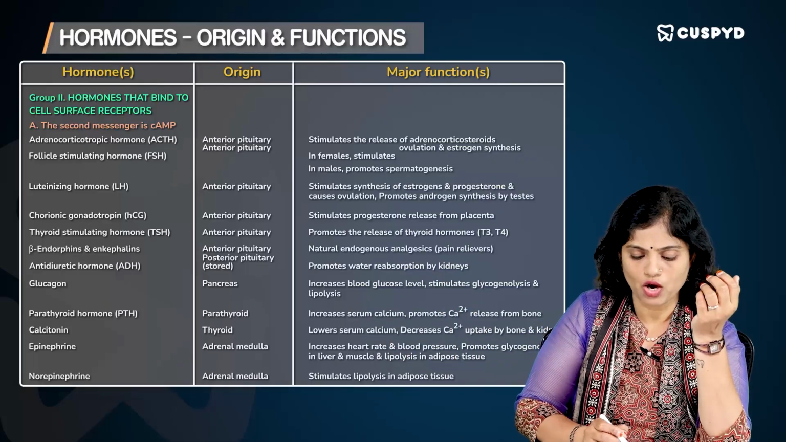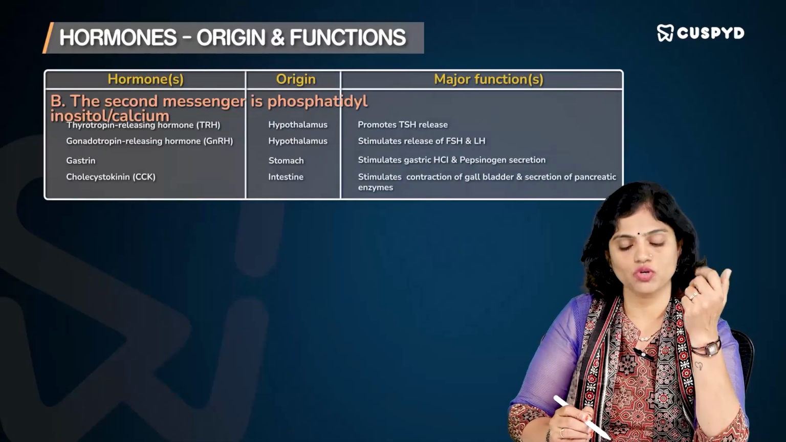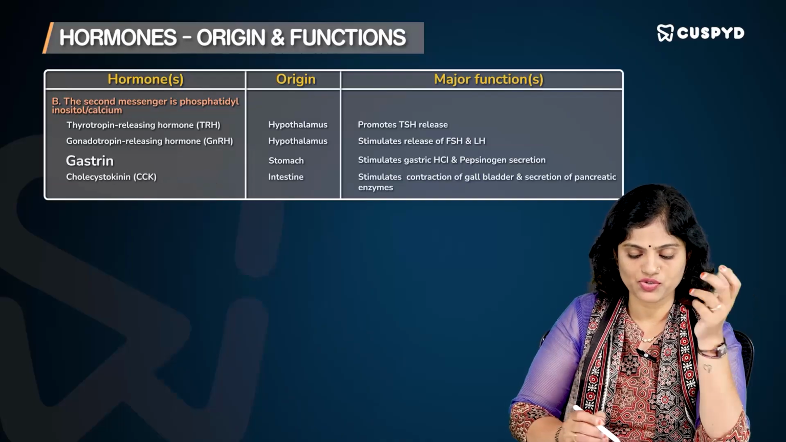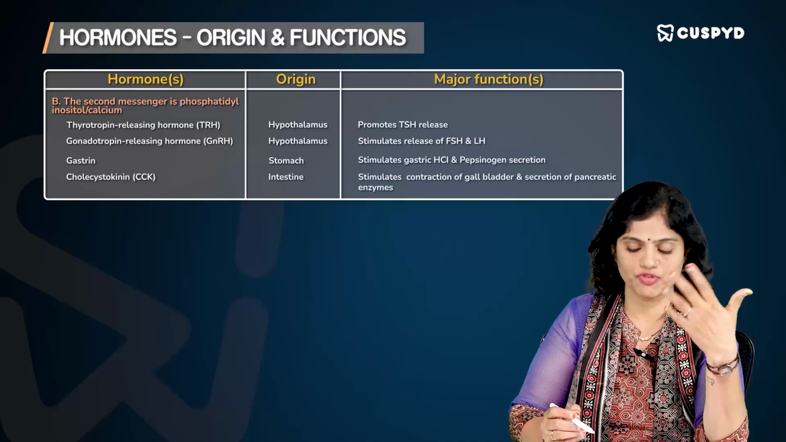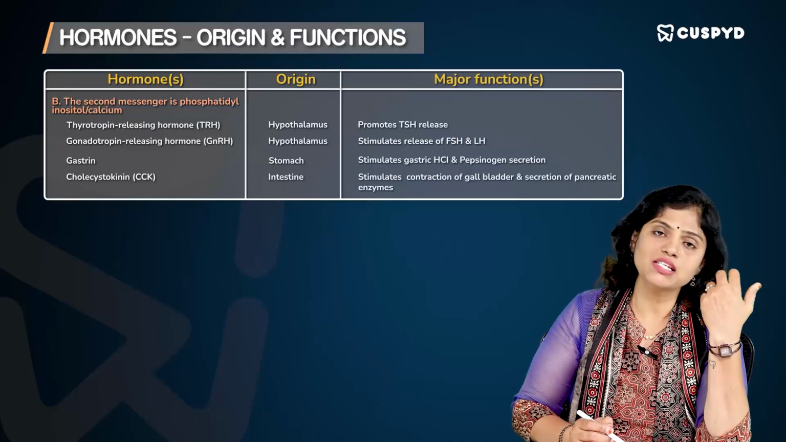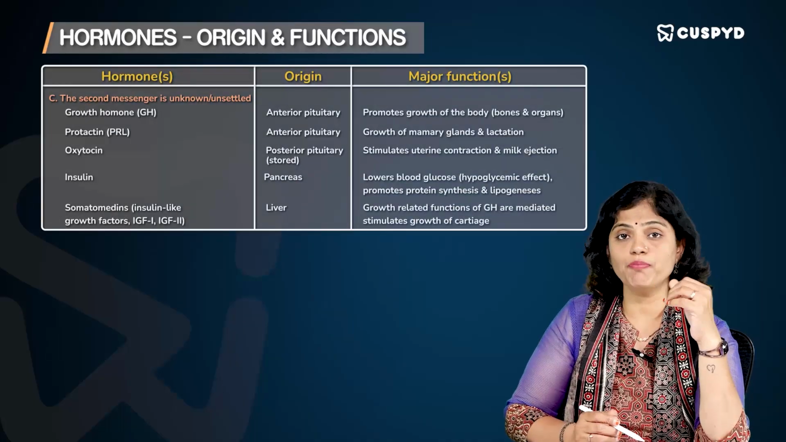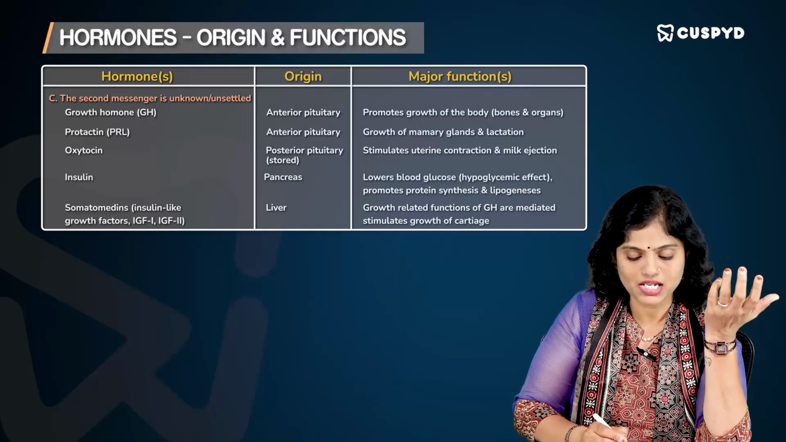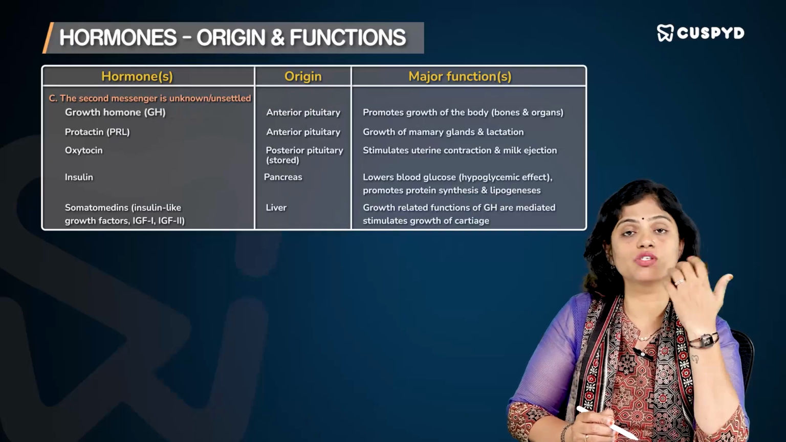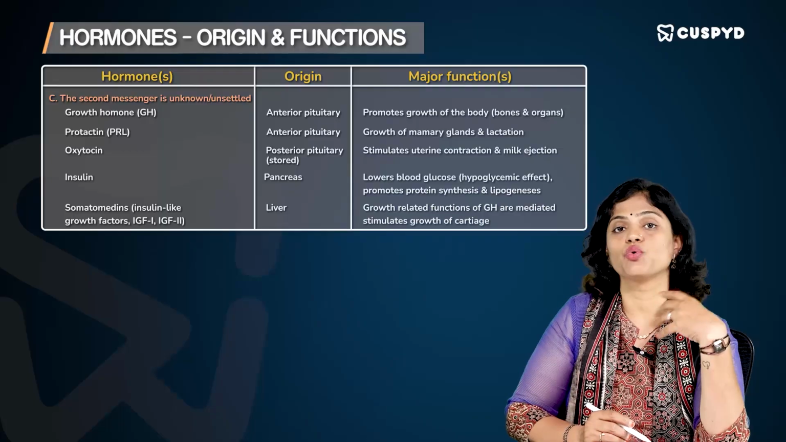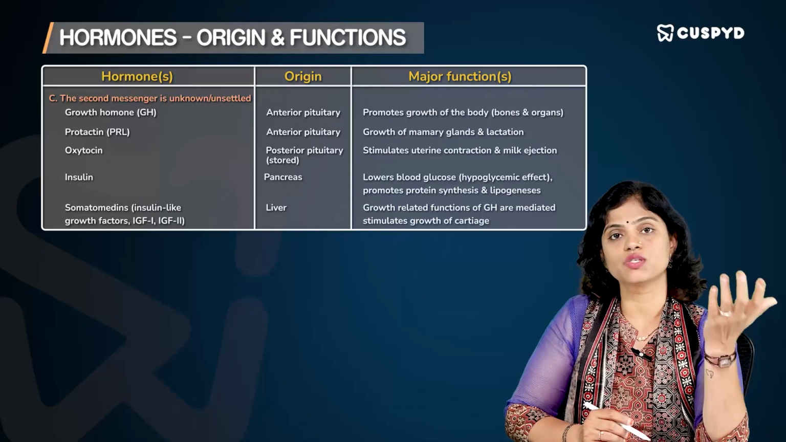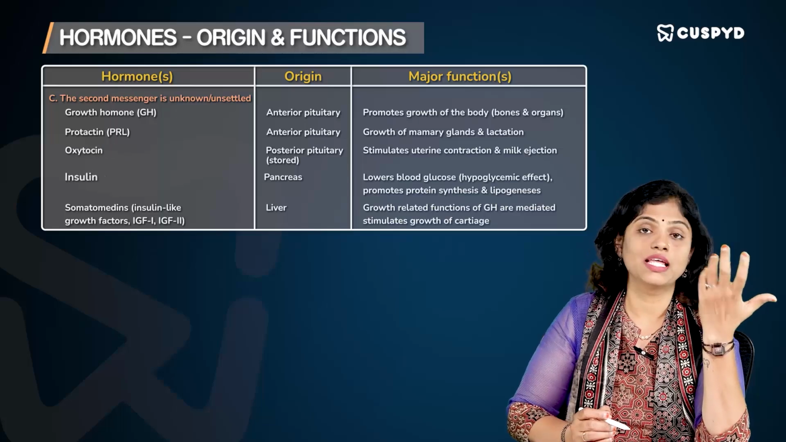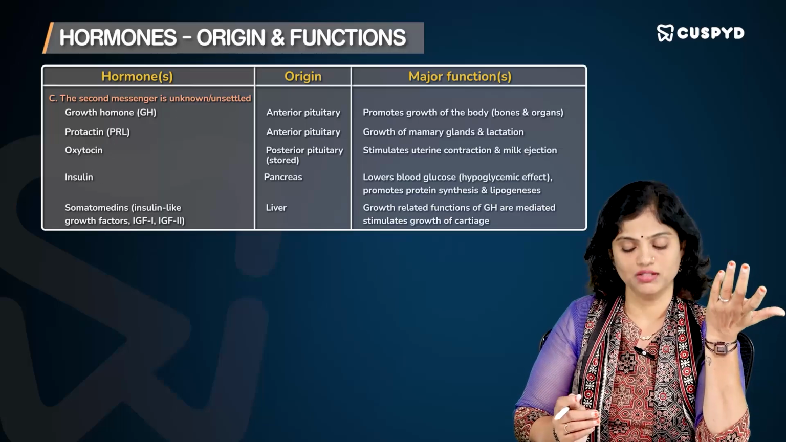Then you talk about hormones that use phosphatidylinositol or calcium as second messengers. You have examples like cholecystokinin and gastrin, which work for stimulation of digestion. Then there are some very prominent hormones whose second messenger is not very clearly known. Surprisingly, growth hormone is one such hormone. There is a lot of research happening to understand how growth hormone works and via which messenger. Hormones like oxytocin and insulin also have second messengers that are not very clearly understood.